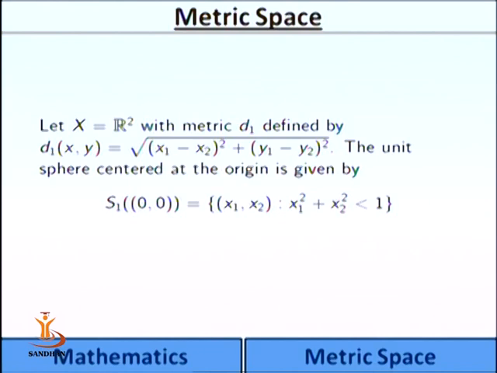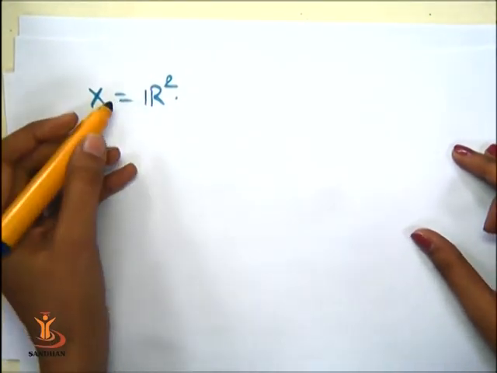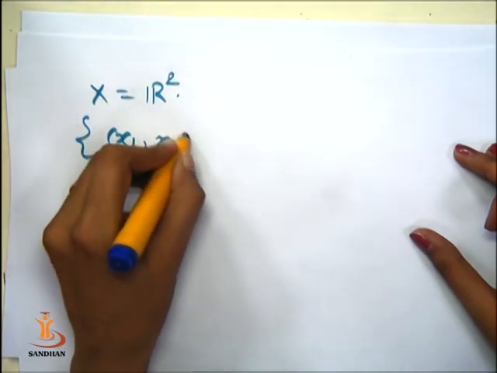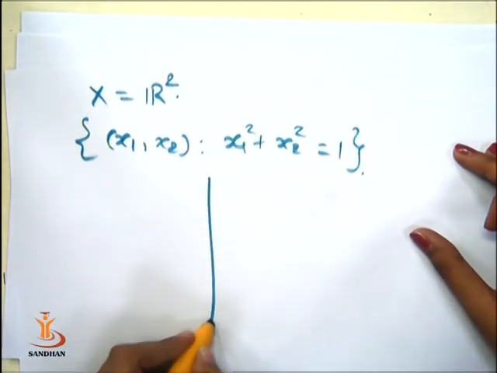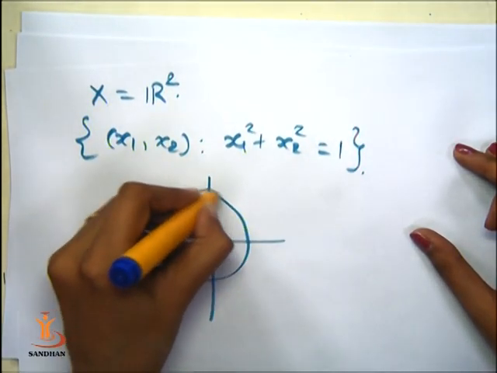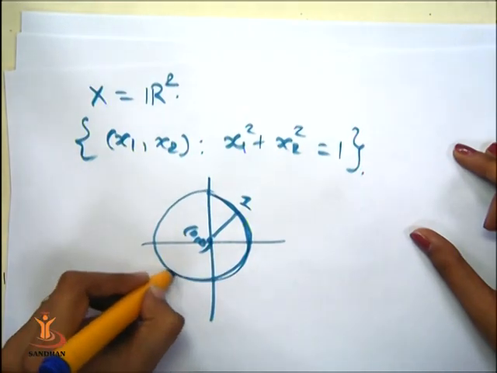Let X be R2 with metric d1 defined by d1(x, y) equal to square root of (x1 minus y1) square plus (x2 minus y2) square. The unit sphere centered at the origin is given by S1(0, 0), the set of all (x1, x2) such that x1 square plus x2 square is less than 1. Now you can see that if X is R2, then the set of all (x1, x2) such that x1 square plus x2 square is equal to 1 is nothing but the unit circle, the points on the unit circle centered at (0, 0) with radius 1. So these are all points at distance 1 from the origin.